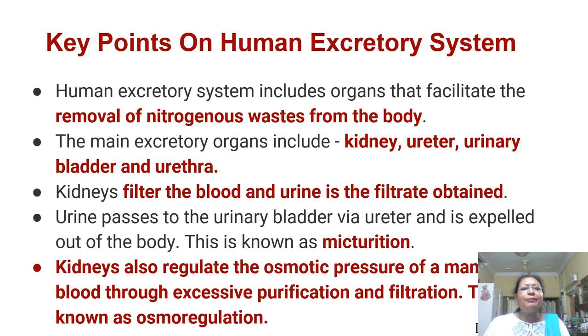Now, there are some key points which I have shown in my slide. First, the human excretory system includes organs that facilitate the removal of nitrogenous waste from the body. Second, the main excretory organs include kidney, ureter, urinary bladder, and urethra. Kidneys filter the blood and urine is the filtrate obtained. Urine passes to the urinary bladder via ureter and is expelled out of the body. This is known as micturition.